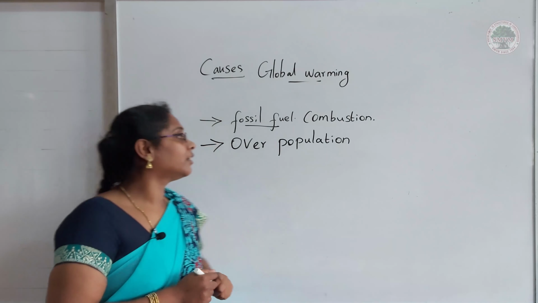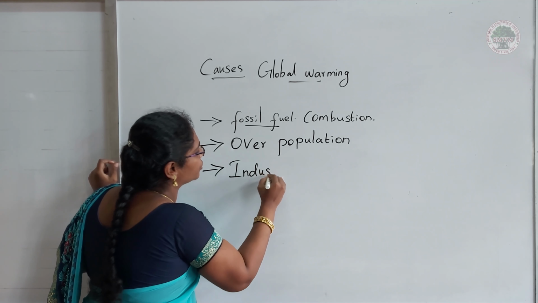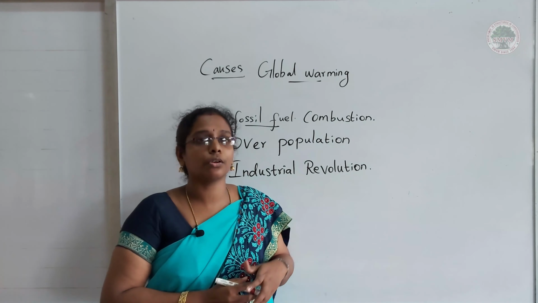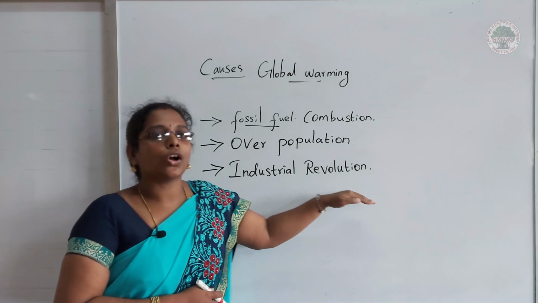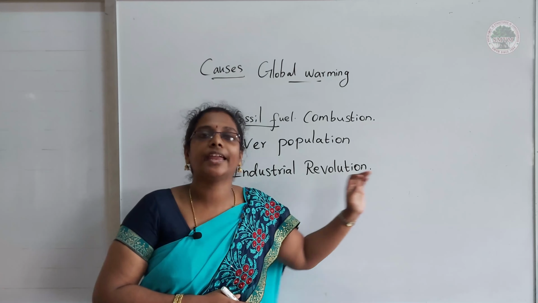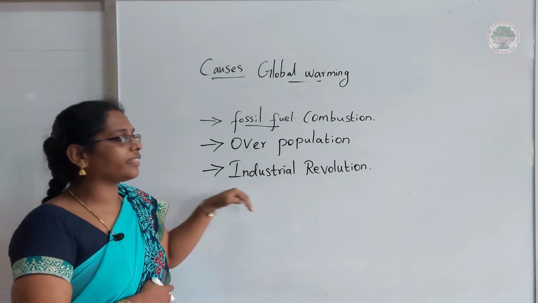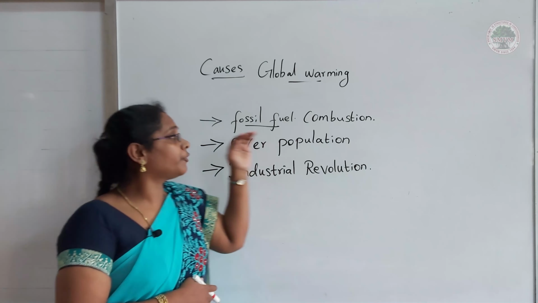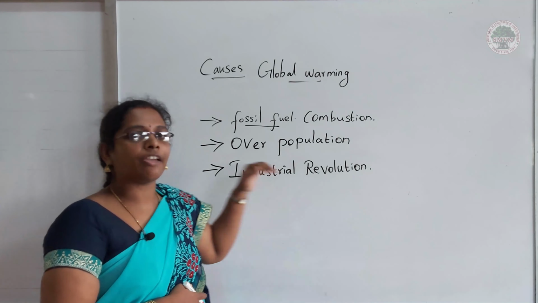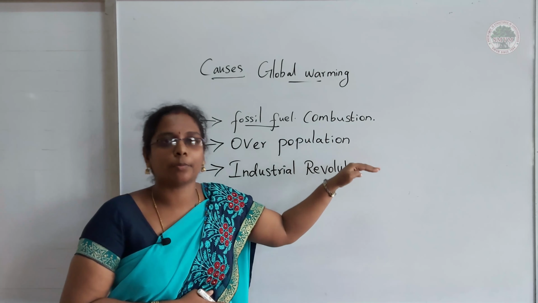Not only that, because of the industrial revolution, carbon dioxide and other greenhouse gases are also being emitted. All these three things are connected together. Fossil fuel combustion and the industrial revolution have happened only because of overpopulation.